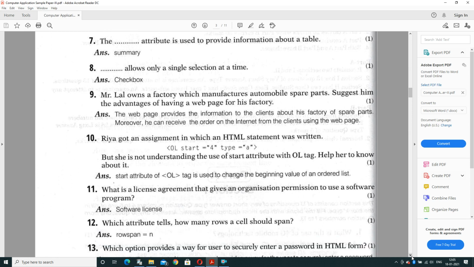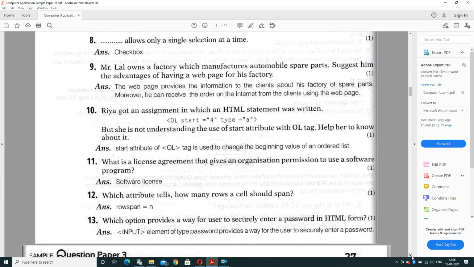Question number 7. The dash attribute is used to provide information about a table. If we want to know the information about a particular table, the attribute used is the summary attribute. It is a little bit different question, not part of your book, so please note it down. The important attribute that provides all the information regarding the table is known as the summary attribute.